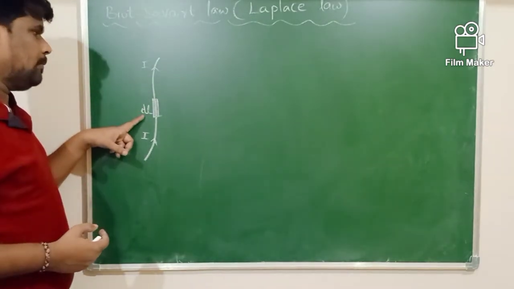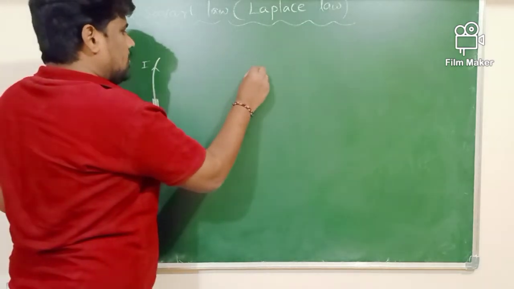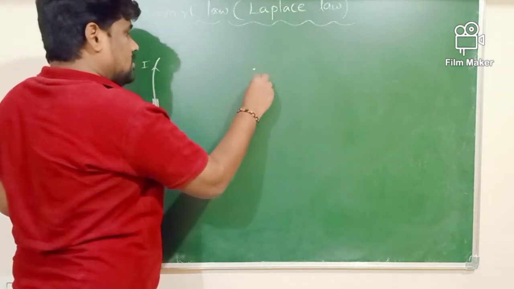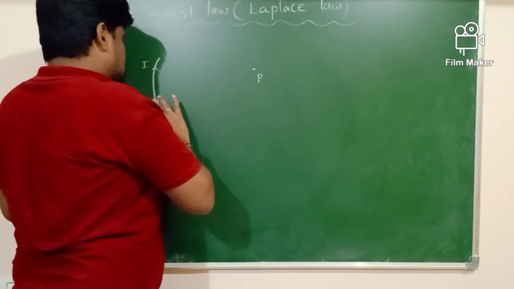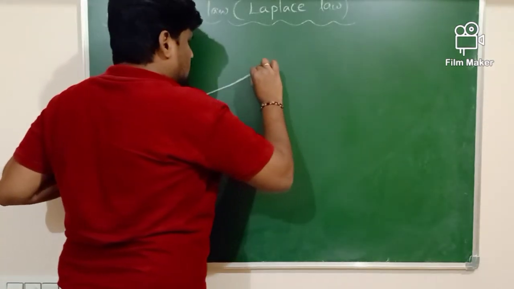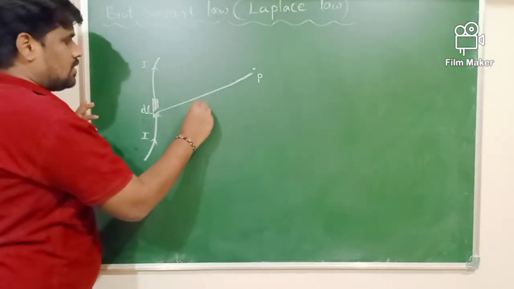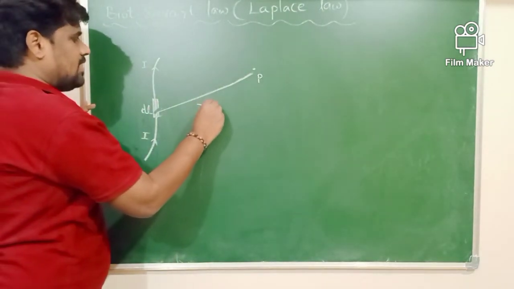The magnetic field is produced at point P. Say, for example, P is a point at a distance r from the current element.